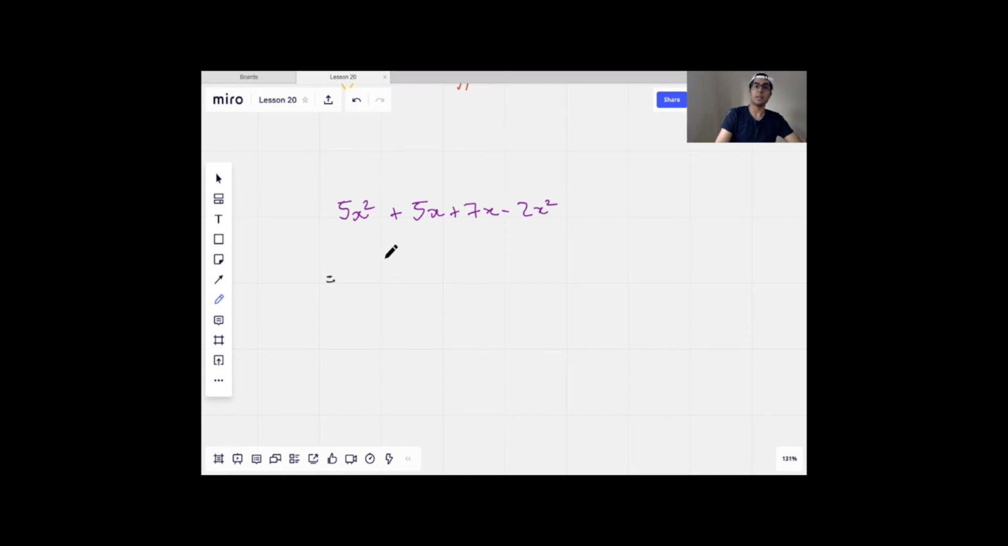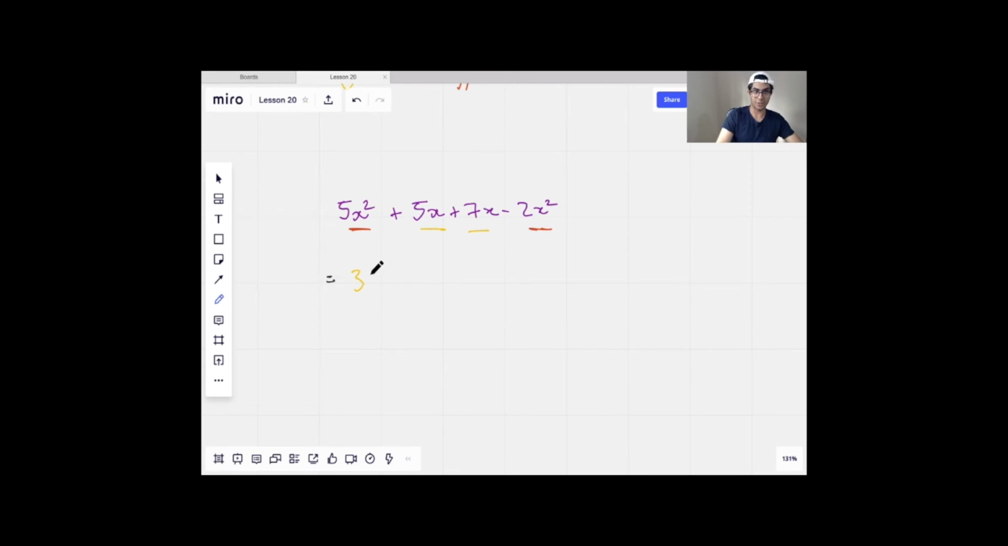Okay. Remember, we can only add like terms. And the thing is, x squared is actually different to x, because x squared, of course, is x times x, whereas x is just x. So we actually can't add the x squareds to the x terms. They're not the same term. So in this case, we do 5x squared minus 2x squared, which is 3x squared.